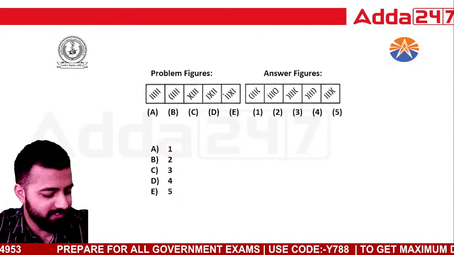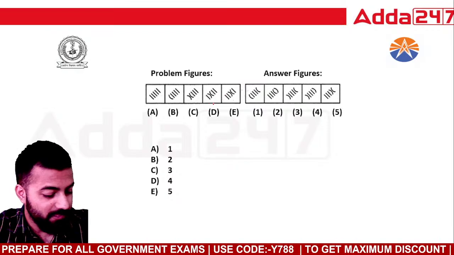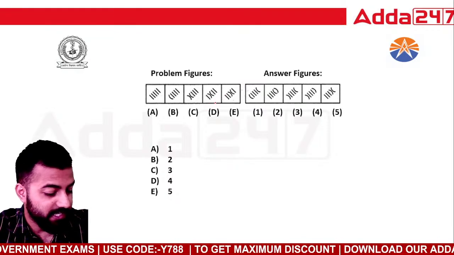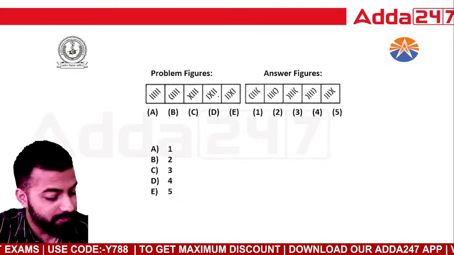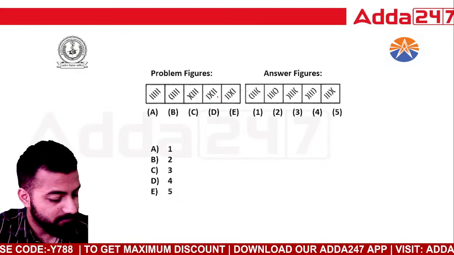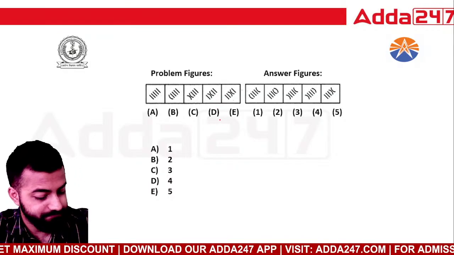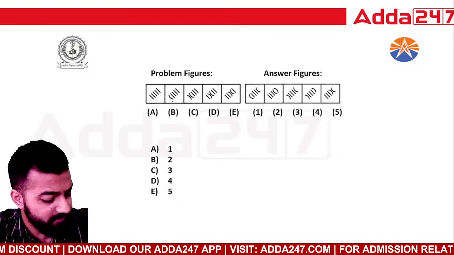Okay, now see this figure. This is also an easy question, okay? I can see new faces coming up. So shall we solve this, right?